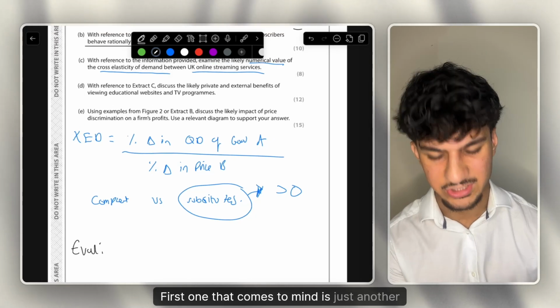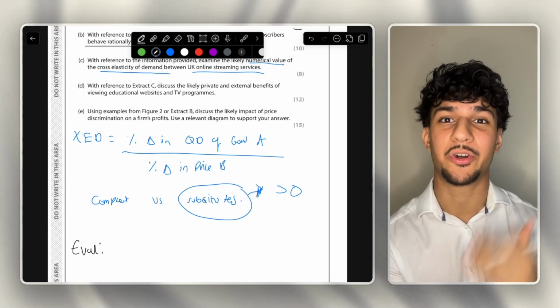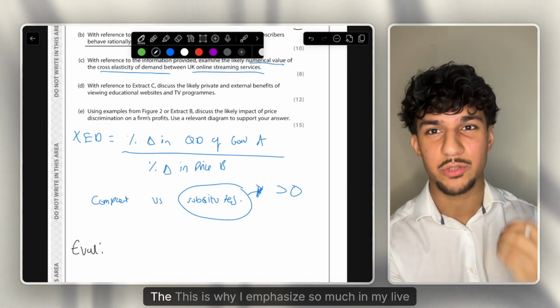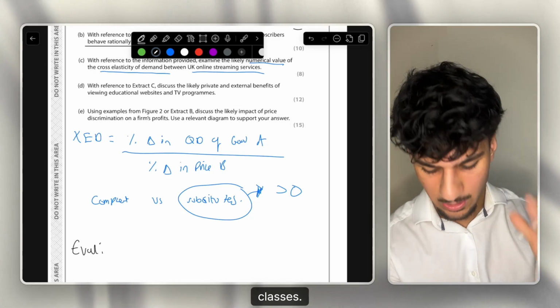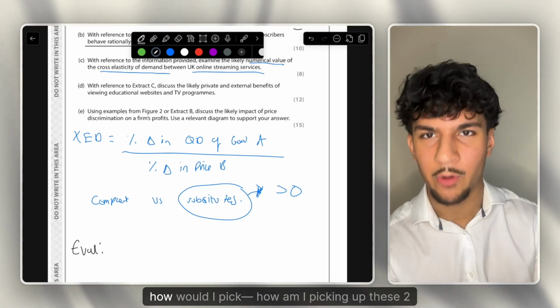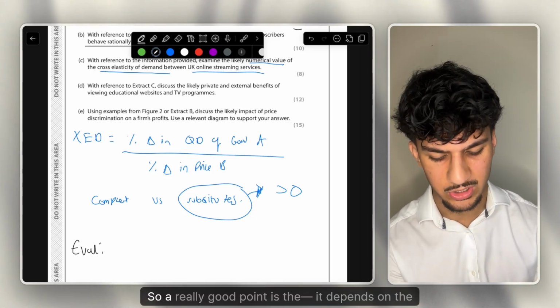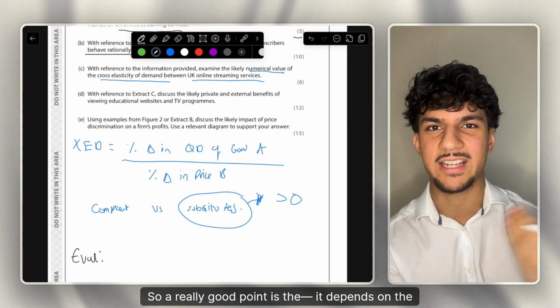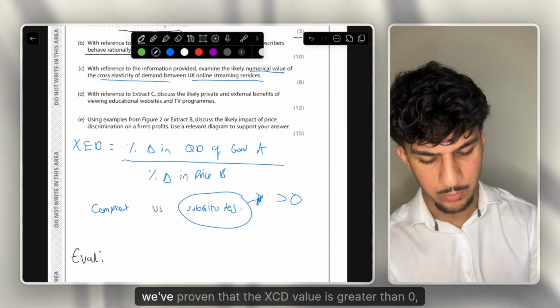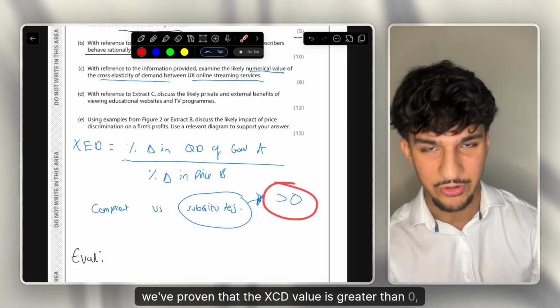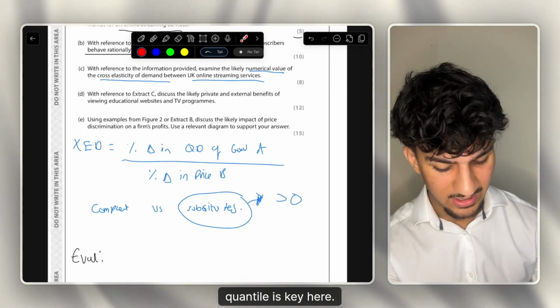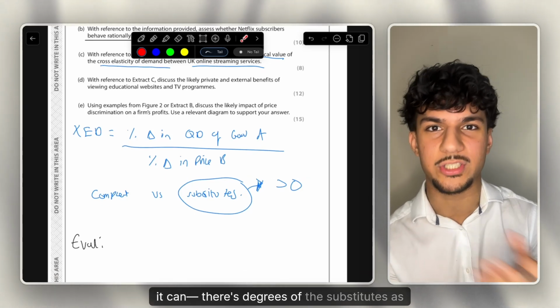First one that comes to our mind is just another content knowledge point. Like I say, content knowledge mastery is key. This is why I emphasize it so much in my live classes. But how am I picking up these 2 marks? So a really good point is it depends on the XCD value itself. Yes, we've proven that the XCD value is greater than 0, but again, content knowledge is key here. There's degrees of substitutes as well.